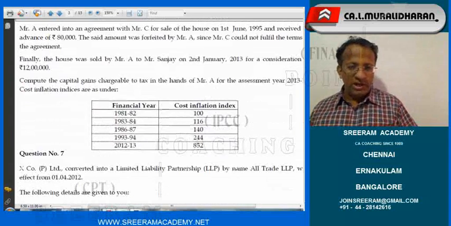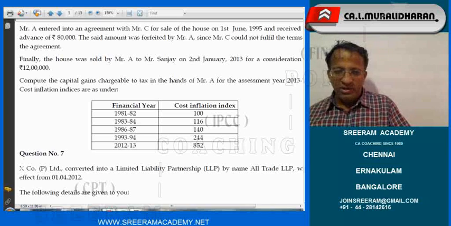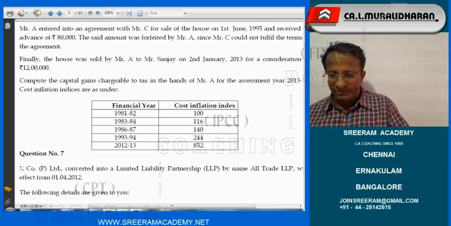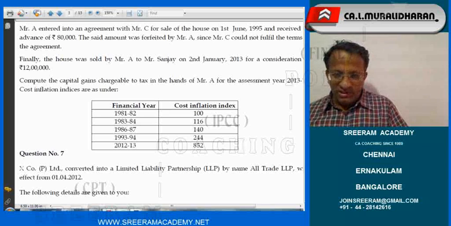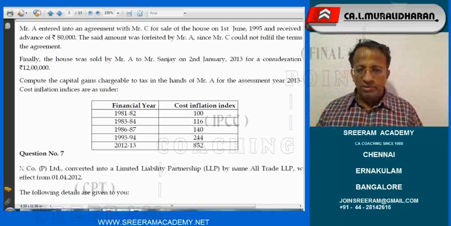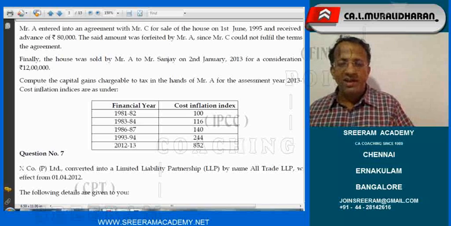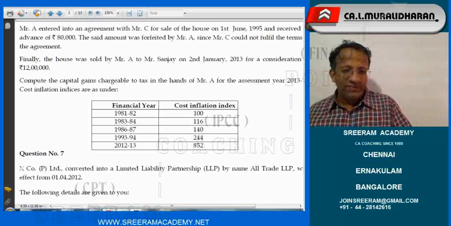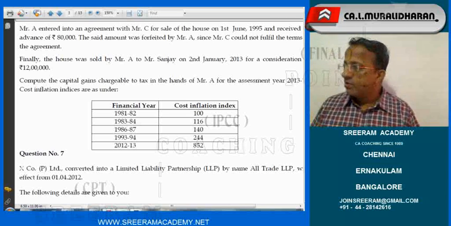Mr. A entered into an agreement with Mr. C for sale of house on 1st June 95 and received advance of rupees 80,000. The said amount was forfeited by Mr. A since C could not fulfill the terms of the agreement. Finally, the house was sold by Mr. A to Mr. Sanjay on 2nd of January 2013 for a consideration of 12 lakhs. Compute capital gains chargeable to tax in the hands of Mr. A for assessment year 13-14, cost of inflation as under.